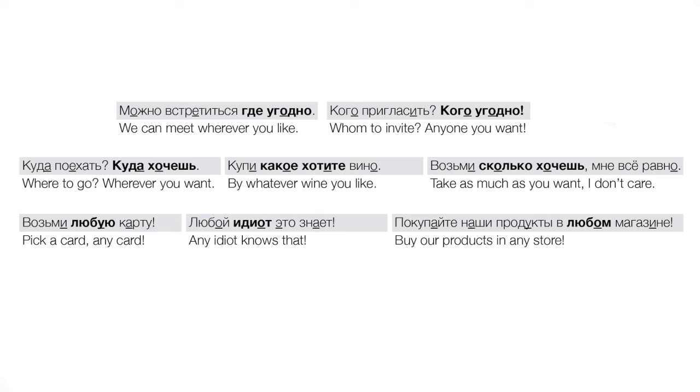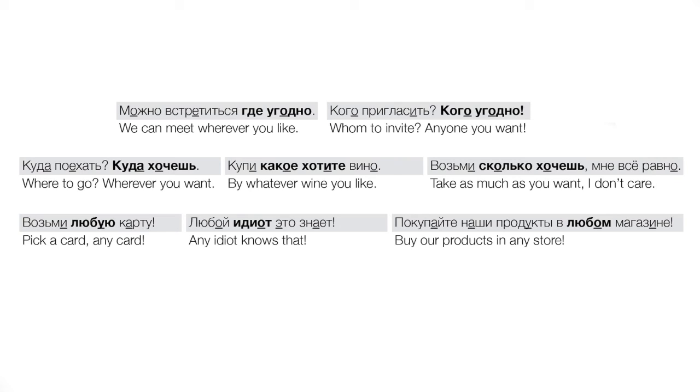Okay, the second way to do this is to use a conjugated form of the verb хотеть, right? Sort of like in English, we say wherever you want, whoever, we can do the same thing in Russian. Куда поехать? Where to go, literally, right? Where should we go? Куда хочешь, right? Wherever you want, right? So that makes perfect sense, just like in English.